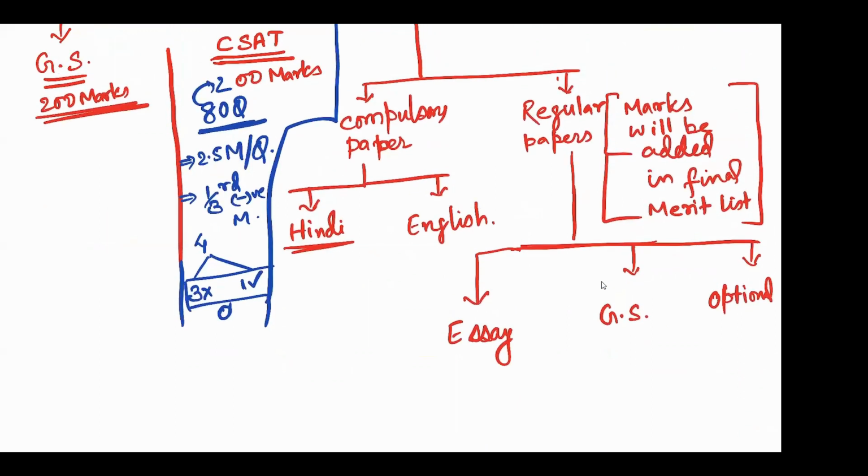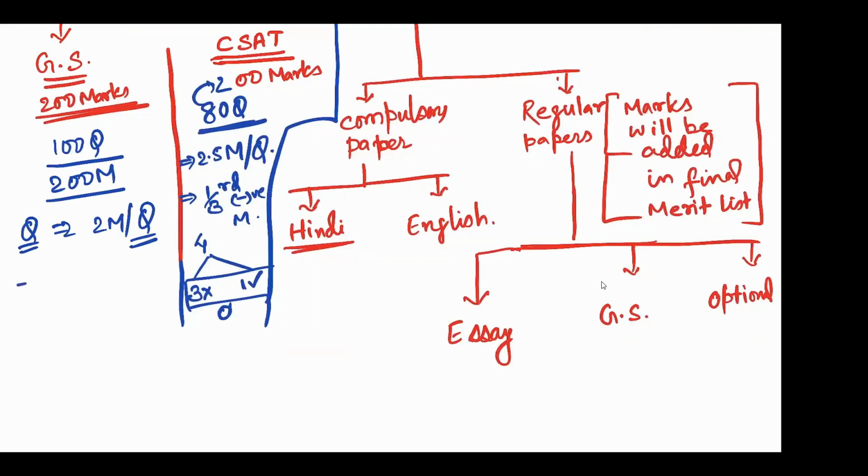In general studies, you will have 100 questions, that will be of 200 marks है ना. So per question will be 2 marks, right?